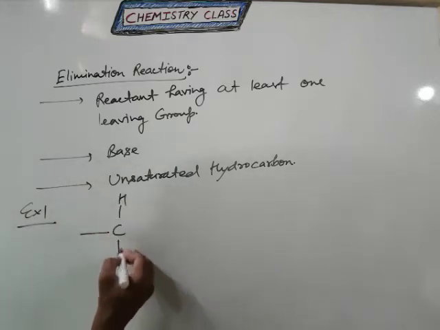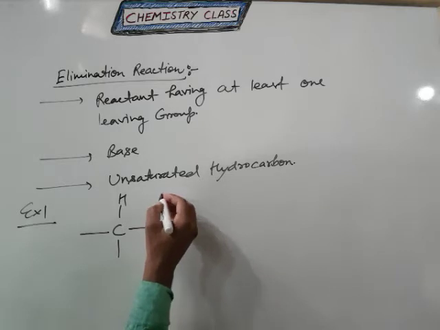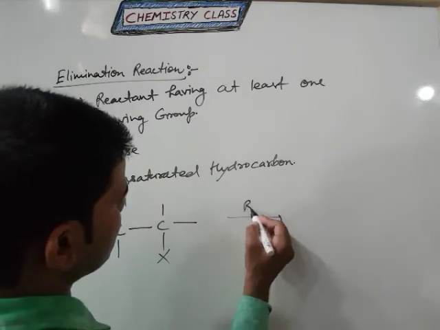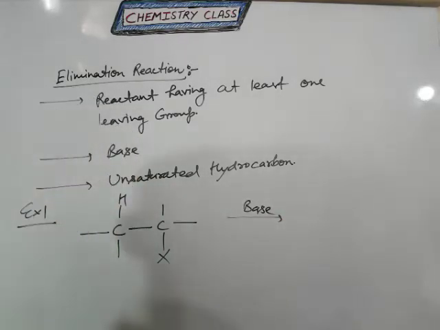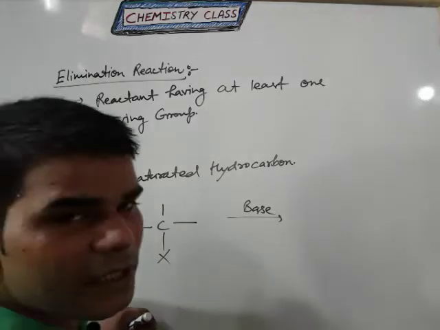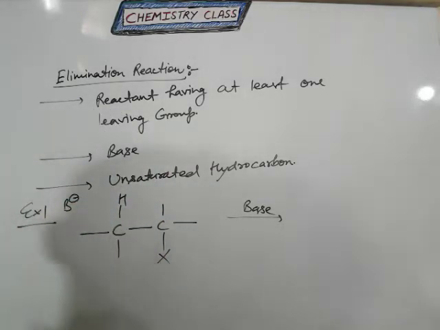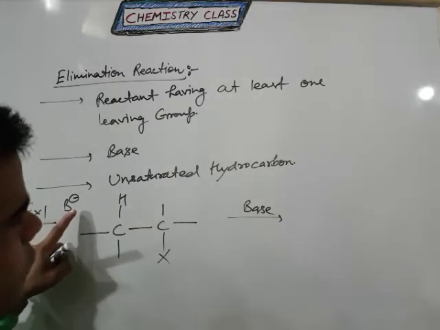If this is our reactant, here if we are taking a base, for example, like NaOH and KOH. So base means base also having the nucleophile.